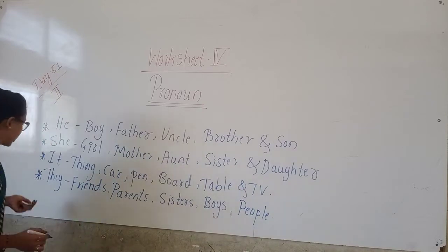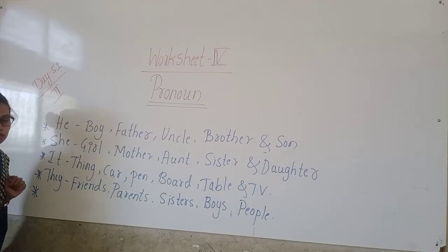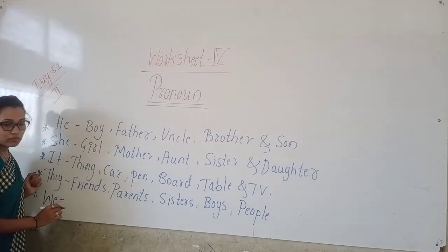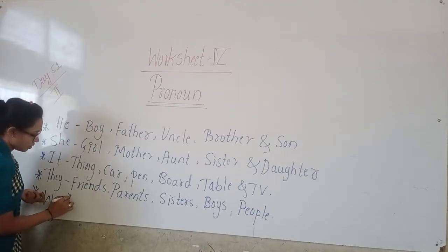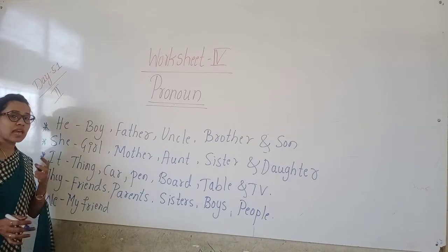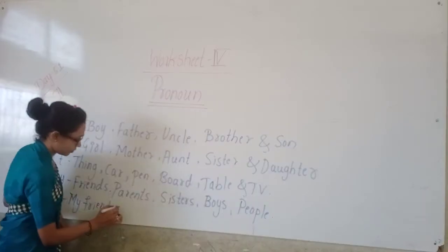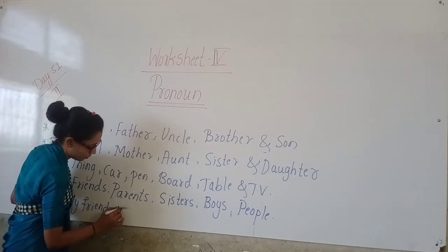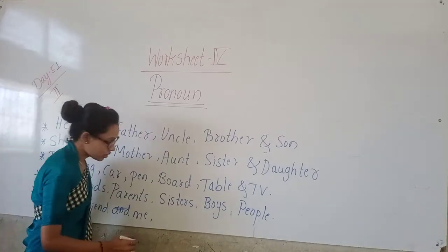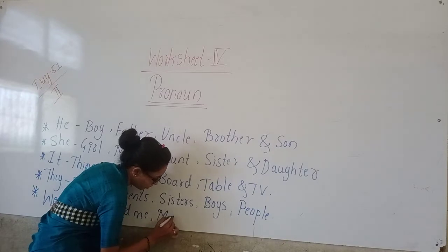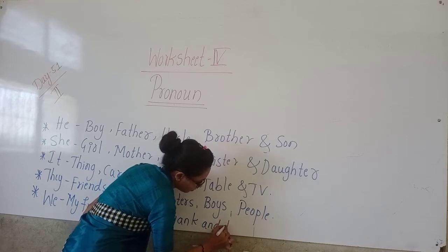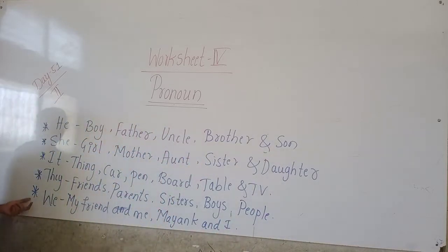Okay. Then "we". We are using for, example, my friends and me. My friends and me together we are calling "we". My friends and me, Mayank and I. So like this we can use "we".